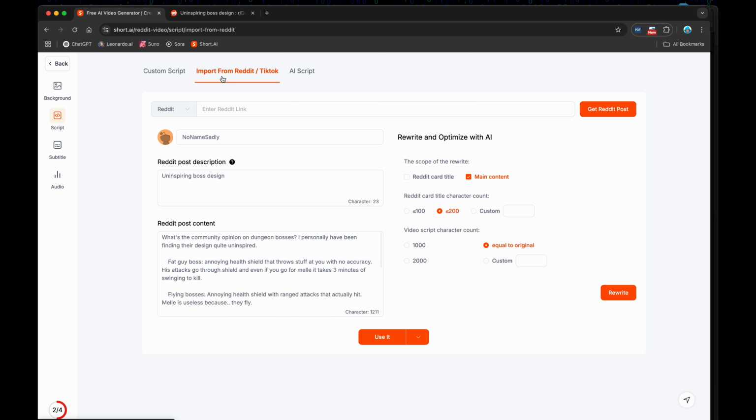For now, let's go back to the import from Reddit just so we can go over the different options that are available. I'm going to click on this here. It's going to pull the thread back up. Now you actually have the ability to change the name of the poster. You can change the icon in another screen. Let's see here: scope of rewrite, main content, Reddit card title, character count, video script character count. So if we come back over here to custom script,